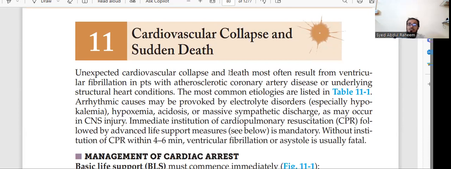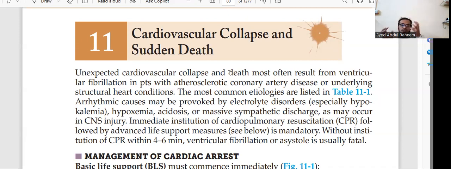Basically, it is the stoppage of the heart due to the stoppage of circulation to the heart. The heart needs its own circulation. We already studied in physiology and anatomy that it has arteries which supply blood to the heart muscles. Only then the heart pumps, with contraction and relaxation: systolic, diastolic, systolic, diastolic.